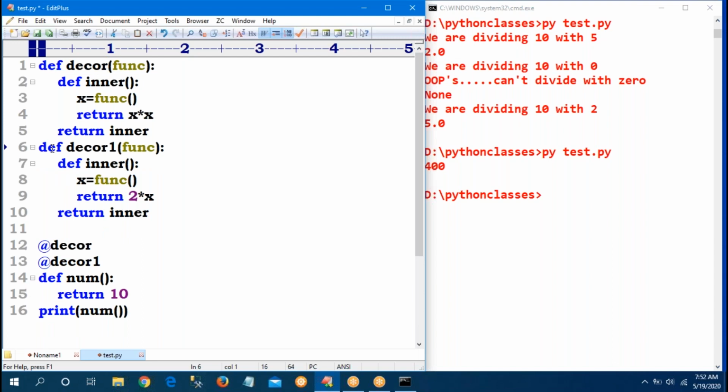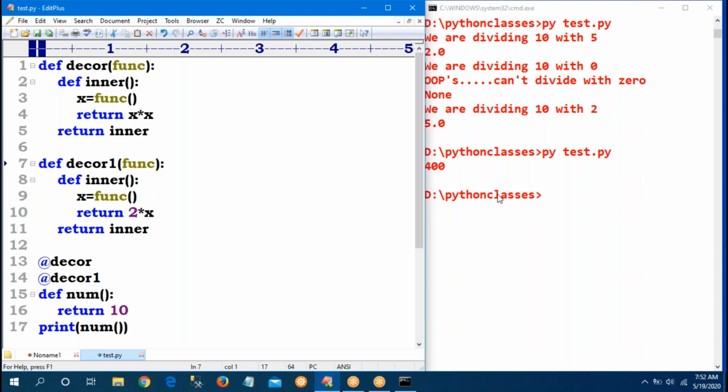So observe carefully. Why am I getting 400? Because of 200 into 2, how much? 400. That's why I am getting 400. Yes or no? No. Sir, see the reason.